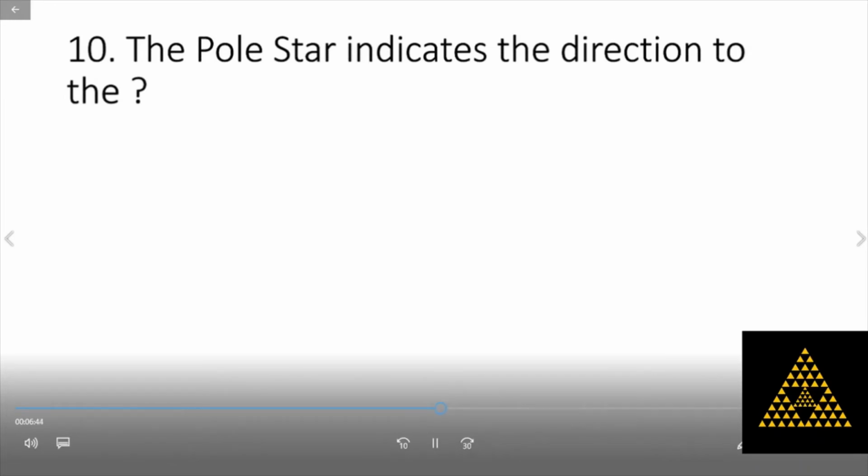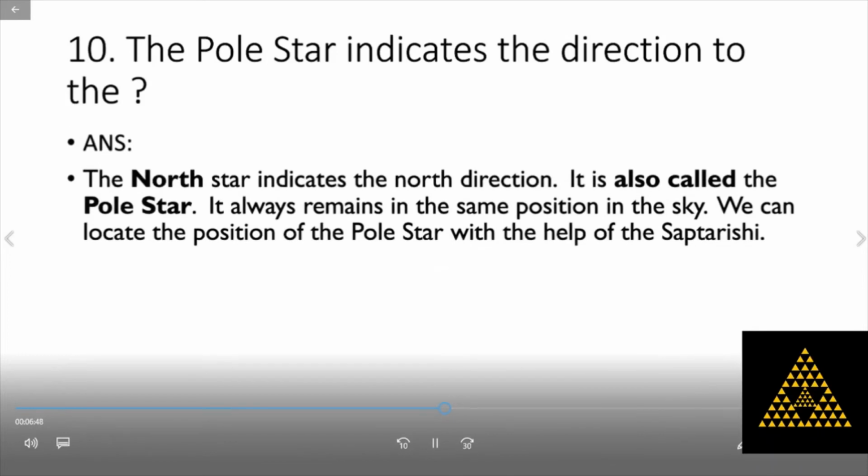The pole star indicates the direction to the north. Actually, the North Star indicates the north direction. It's also called the pole star. It always remains in the same position in the sky. We can locate the position of the pole star with the help of the Saptarishi.